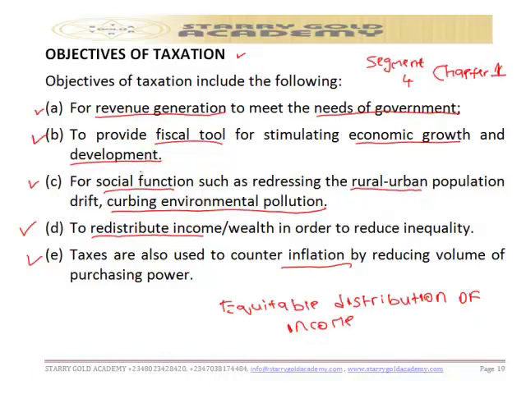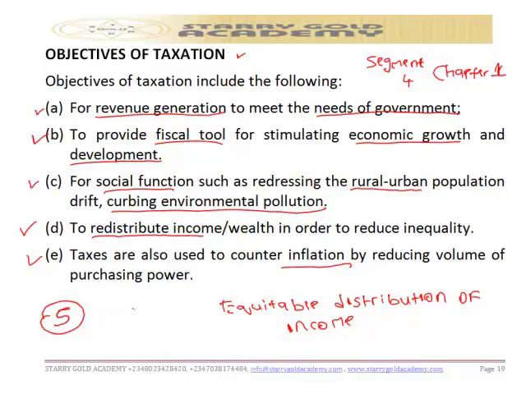They are: revenue generation; providing a fiscal tool for stimulating economic growth and development; social functions such as addressing the rural-urban population drift and curbing environmental pollution; redistributing income in order to reduce inequality; and reducing inflation by reducing the volume of purchasing power. So these are the 5 objectives of taxation. Please don't restrict yourself to these 5. Research further, and I wish you the best of luck.